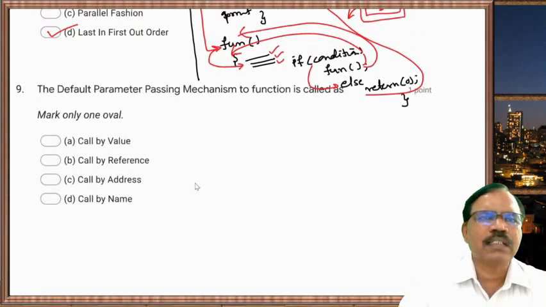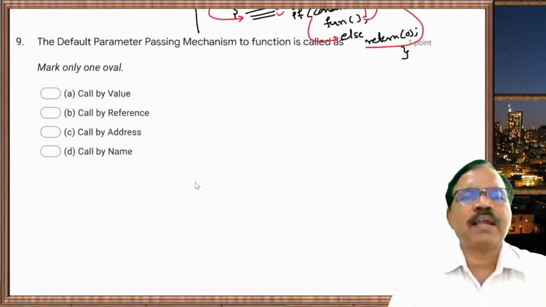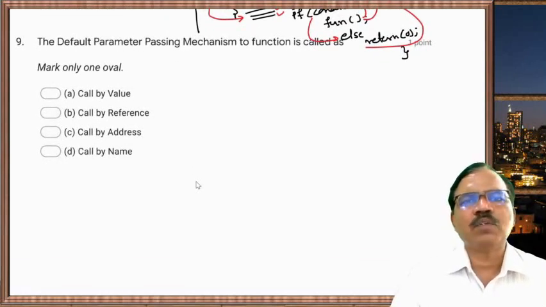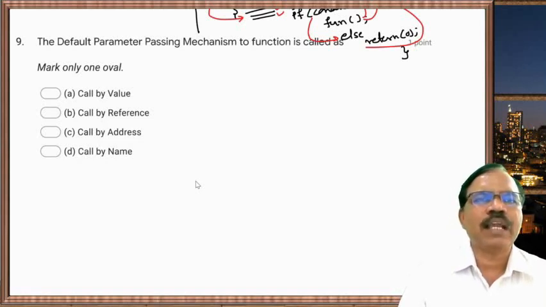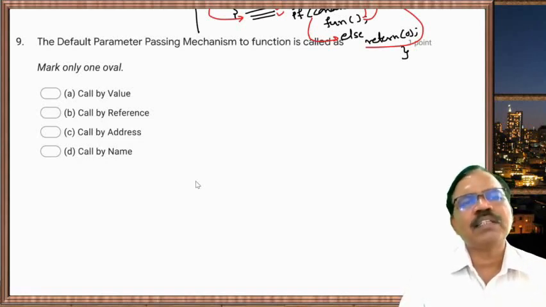or first in last out order. The default parameter passing mechanism to a function is call, meaning we can call a function by reference or by value. By default, if we do not give any reference, it is called by value.